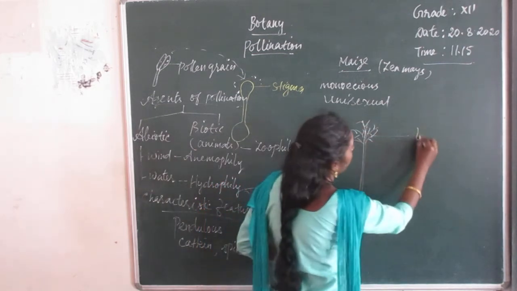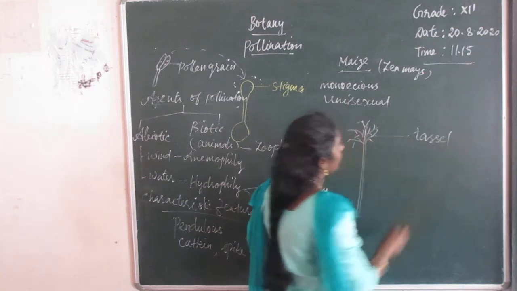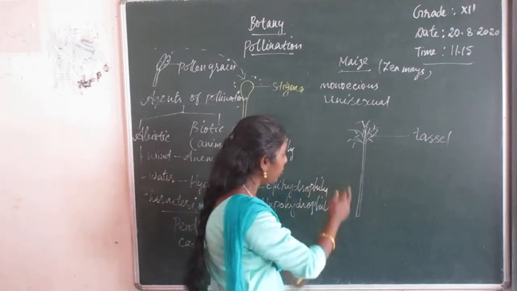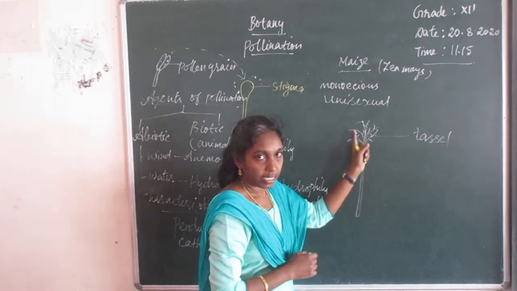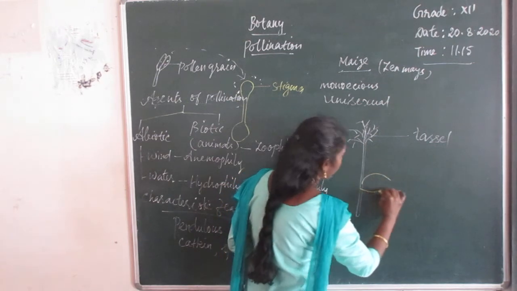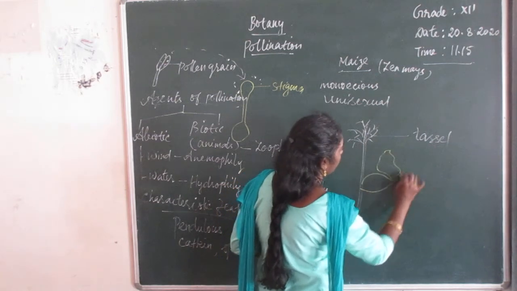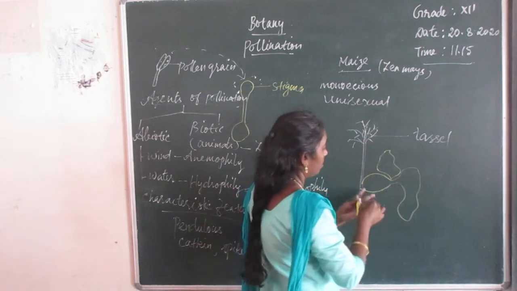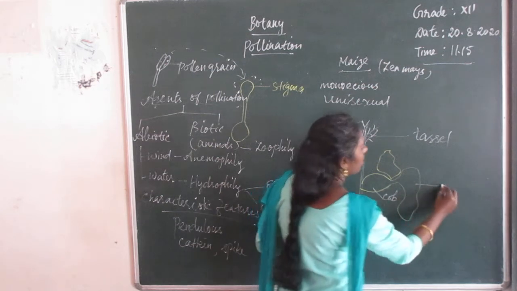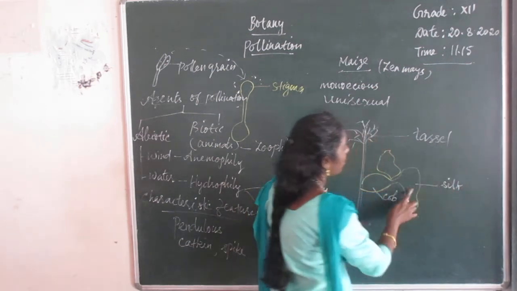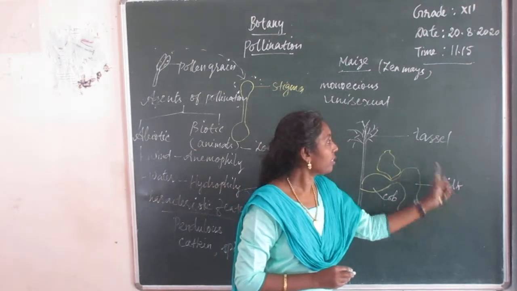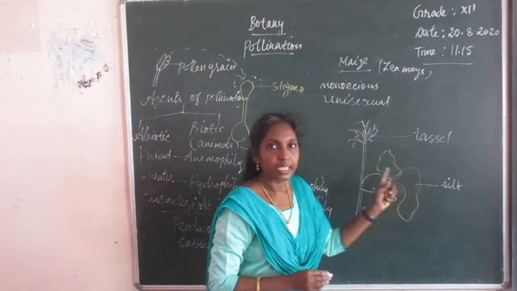So this is named as tassel. Terminally, the male flower is produced at the terminal region of the axis and the female flower is produced laterally. This is called cob and it is named as silk. Silk is the stigmatic region, stigma and style. This region is known as silk. The male inflorescence is called tassel.